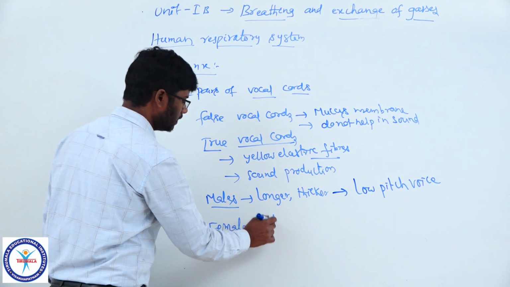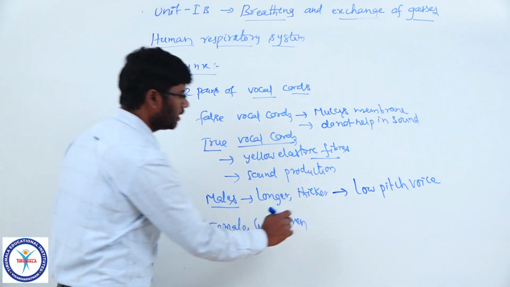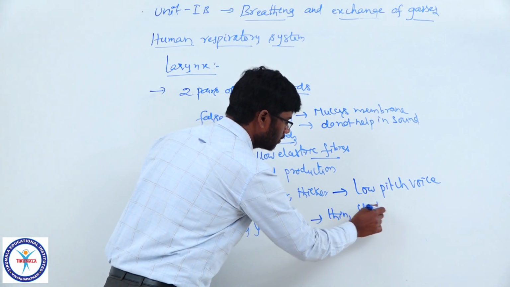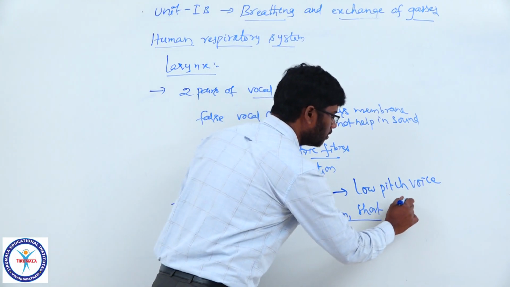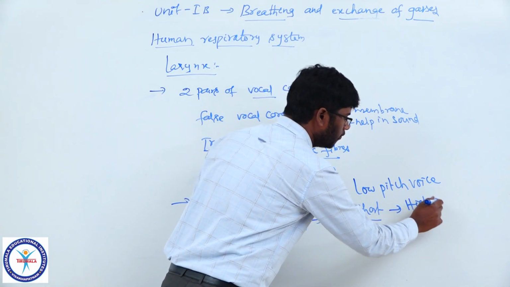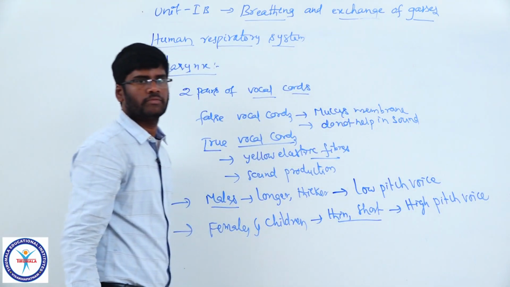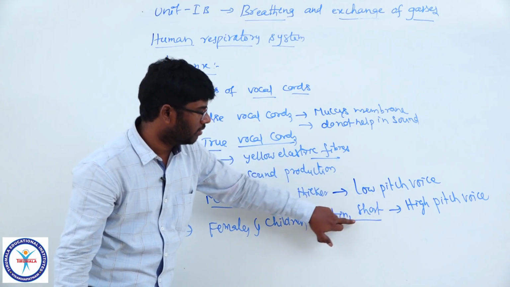Whereas in females and in children, the vocal cords are very thin and short. That's why they are able to produce a high pitch voice. So, low pitch voice is seen in males, high pitch voice is seen in females.